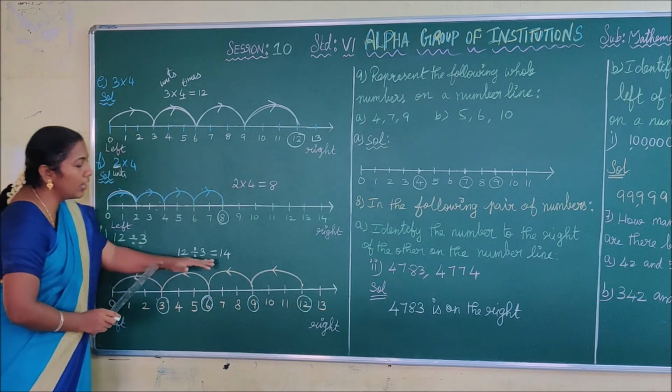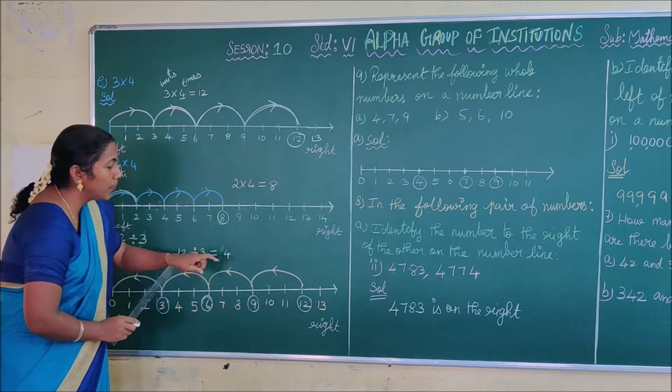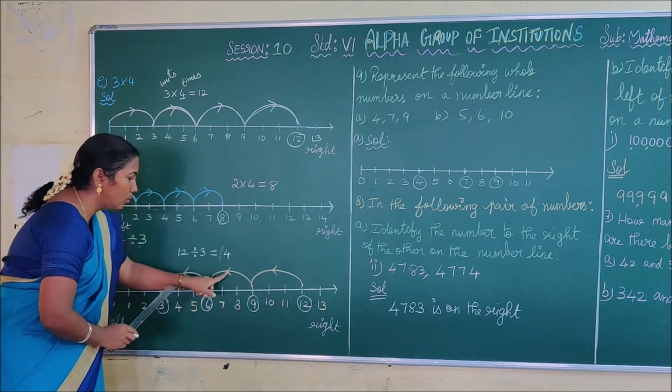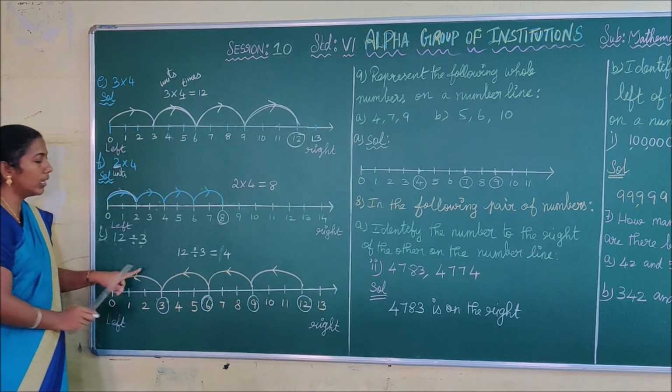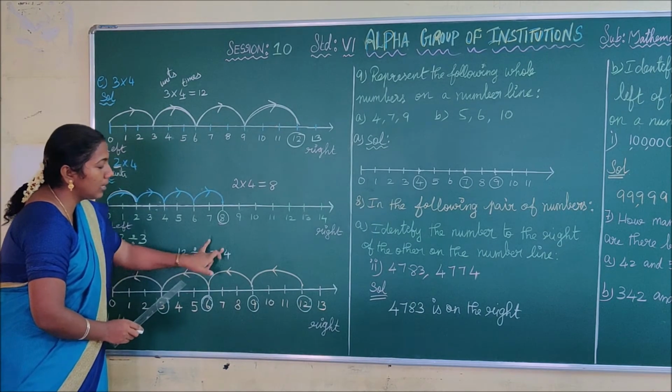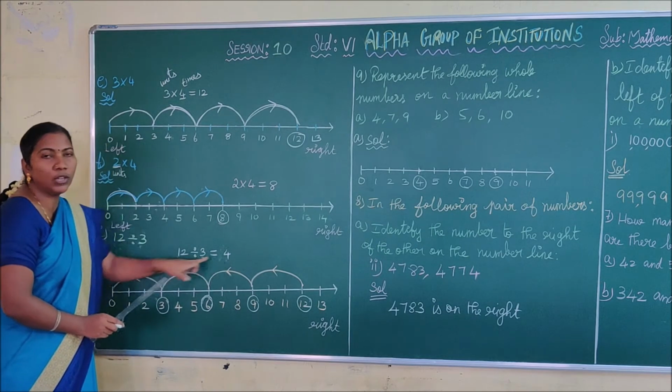Okay. Finally, how can you write the answer? See here. How many arcs have you drawn? 1, 2, 3, 4. Thus 12 divided by 3 is equal to 4. This is your final answer.